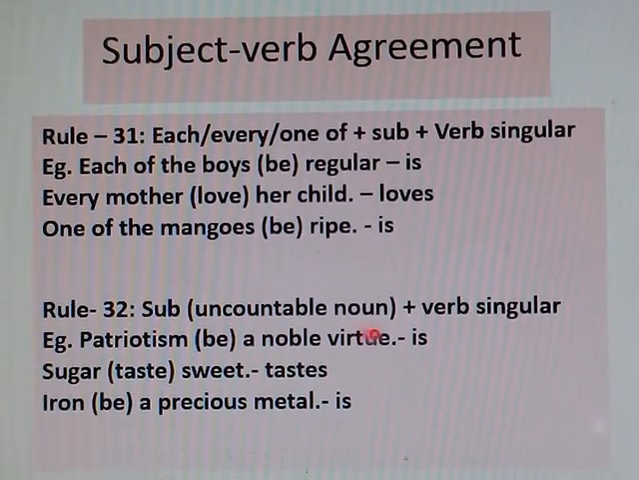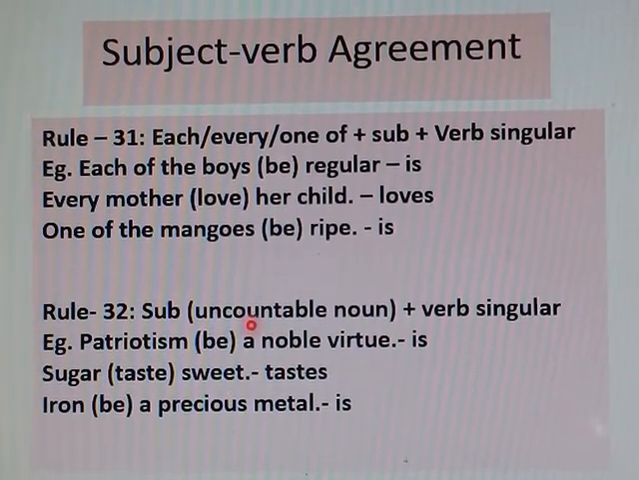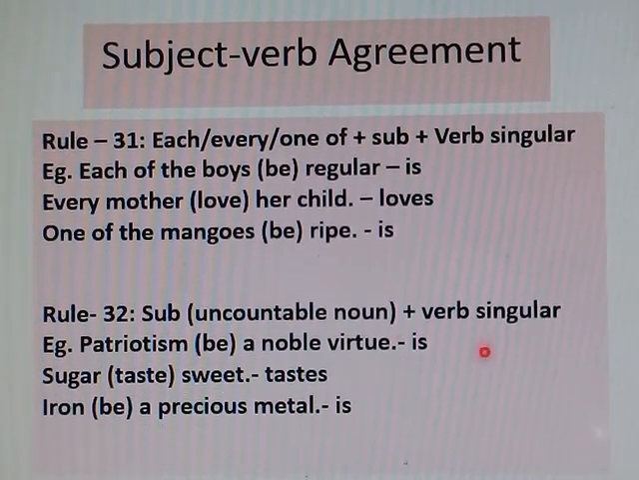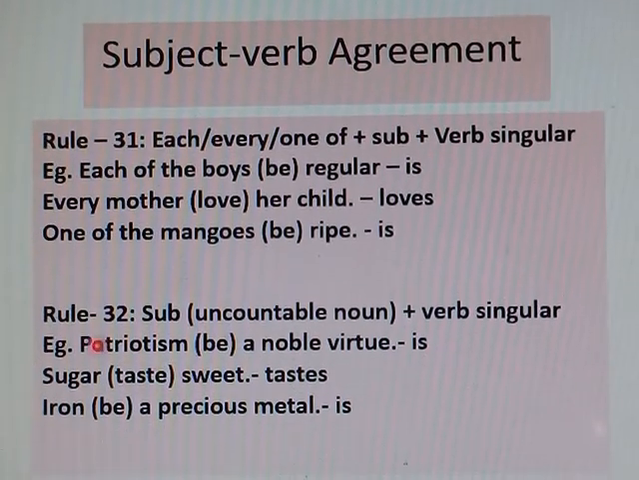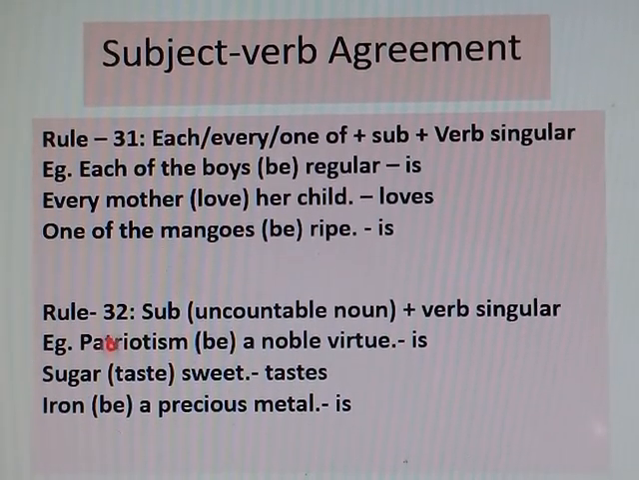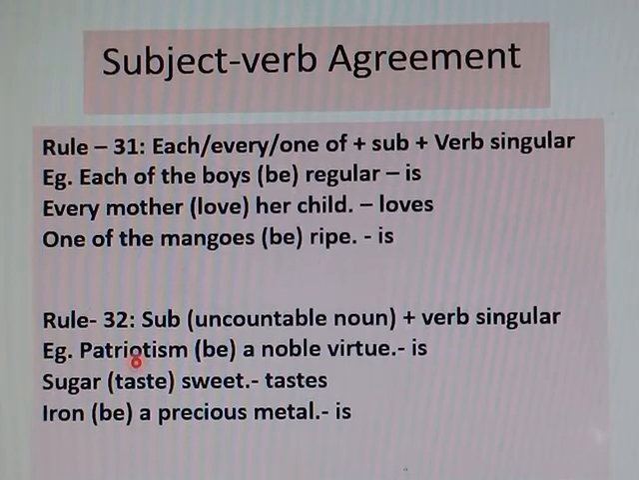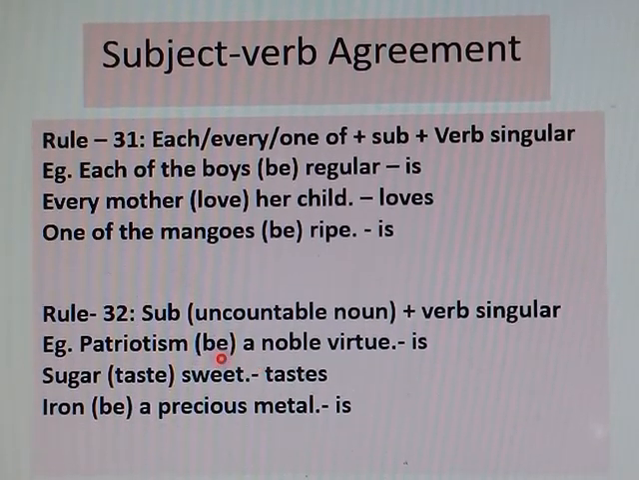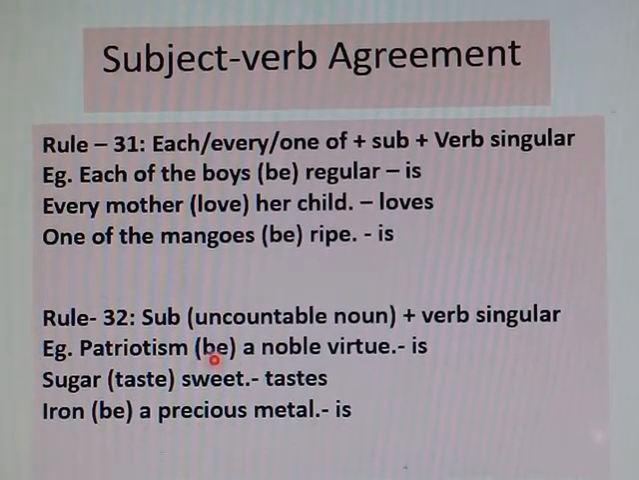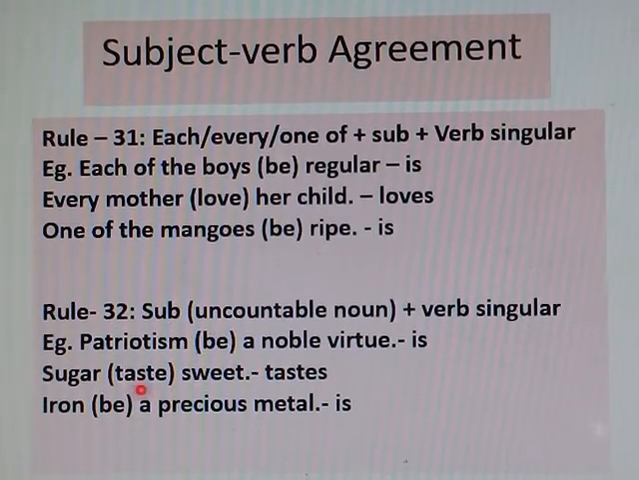Rule number 32. Subject uncountable noun, verb singular. That means if the subject is an uncountable noun, it will take a singular verb. Patriotism be a noble virtue. Patriotism is an uncountable noun. That is why it will take a singular verb is. Patriotism is a noble virtue.